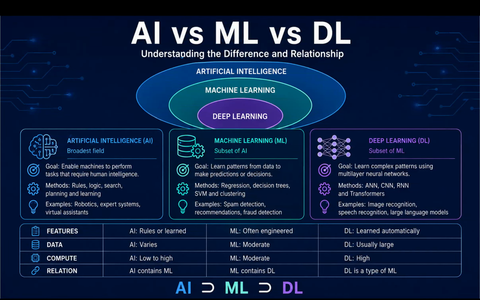Hello everyone. Today we are going to learn about AI versus ML versus DL, that is artificial intelligence versus machine learning versus deep learning. So basically, what is the difference between these three, why are they treated as synonymous, and why are they different? So we are going to learn about this. Starting with this, all of these three are related to each other. In what way? Deep learning is a subset of machine learning, and machine learning is a subset of artificial